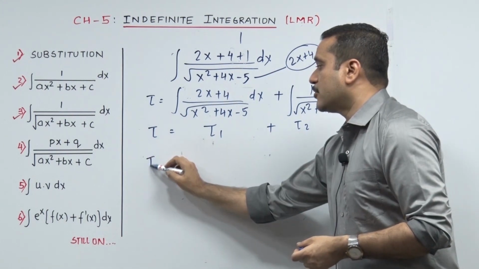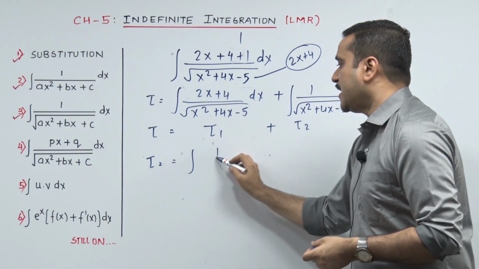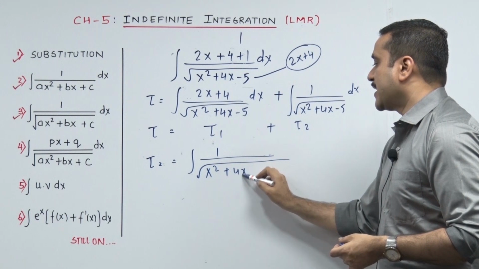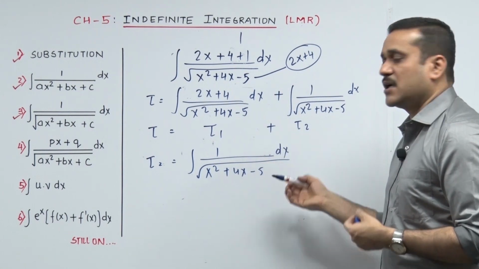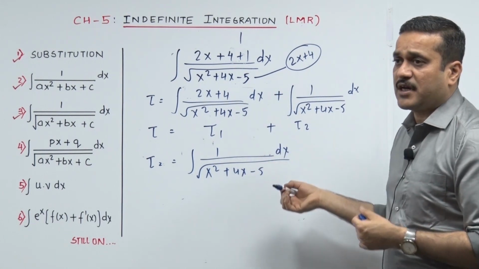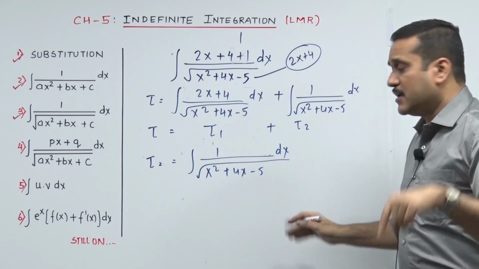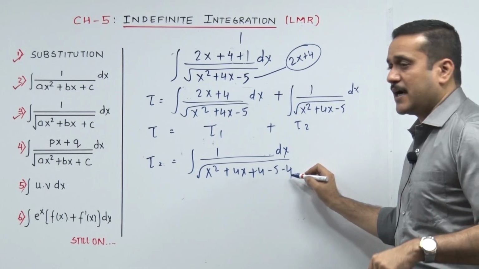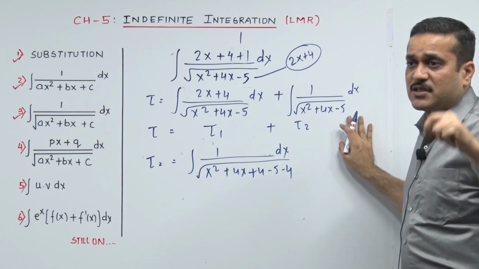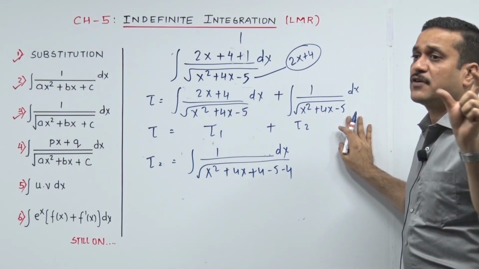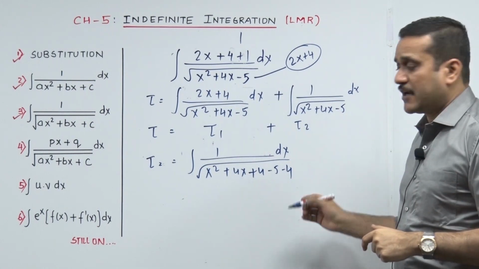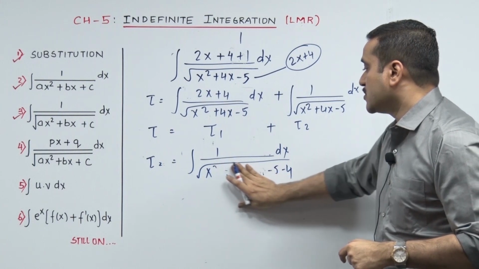Now coming back to I2, it's going to be integrate 1 upon root of x square plus 4x minus 5. Now you are very much comfortable with at least this quadratic. Maybe it has become your favorite too. You are going to say plus 4 minus 5. Sir, what was that? You cannot ask me that question, at least in this session. It's half into coefficient of x the whole square. So half into 4 the whole square, 4. So we add 4, we subtract 4. Now that's going to become x plus 2 the whole square.